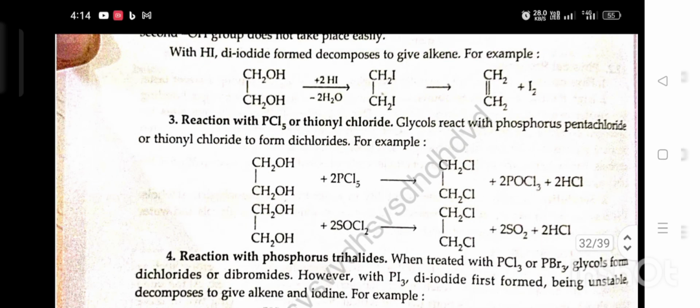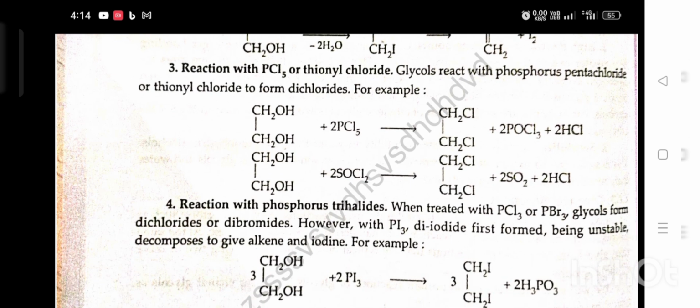Reaction with PCl5 or thionyl chloride. Glycol reacts with phosphorus pentachloride or thionyl chloride to form dichloride. For example, glycol plus PCl5 gives dichloroethane plus POCl3 plus HCl. Glycol plus SOCl2 gives dichloroethane plus SO2 plus 2HCl.